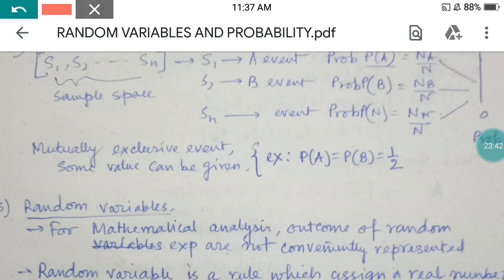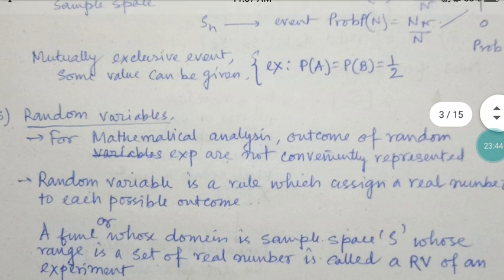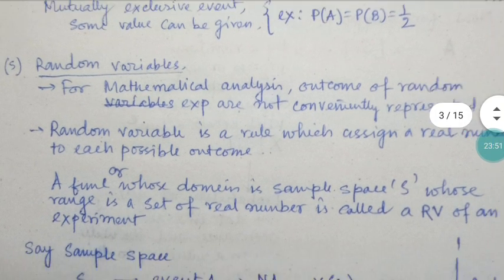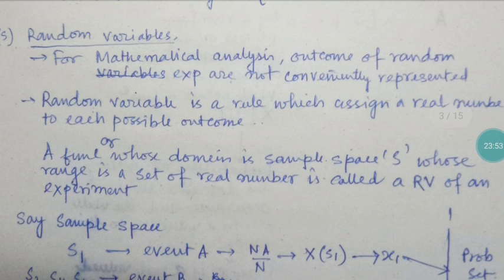So a random variable is a rule which assigns a real number to each possible outcome, or a function whose domain is a sample space S and whose range is a set of real numbers.